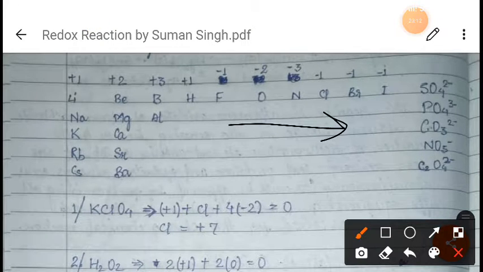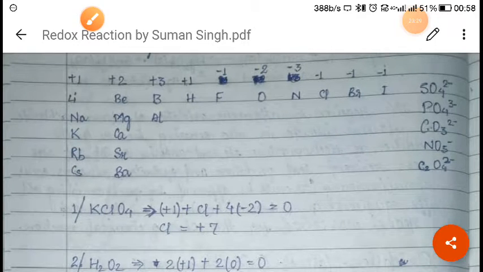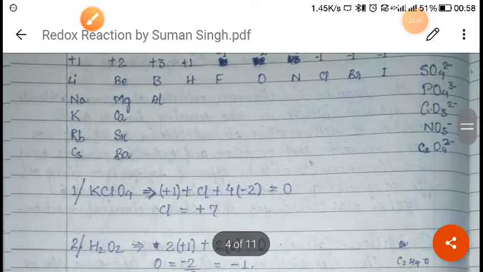Potassium is here, so it has more priority. After that oxygen is here, and after that chlorine is here. So the one which is more to the left, we have to find out the oxidation number of that element. So here not oxygen, here it will be chlorine, because chlorine comes after oxygen. So we will find out the oxidation state of chlorine.